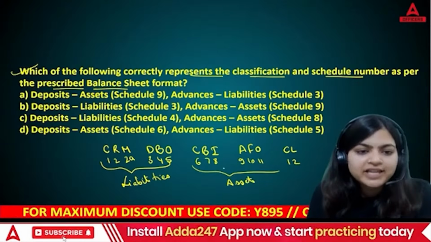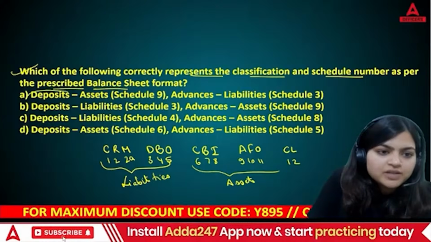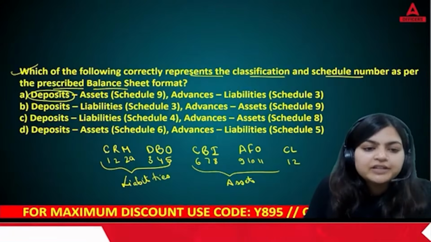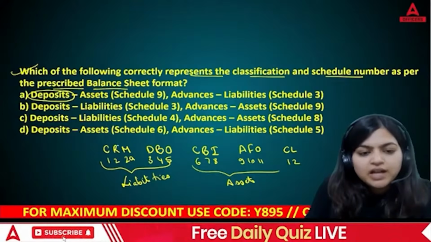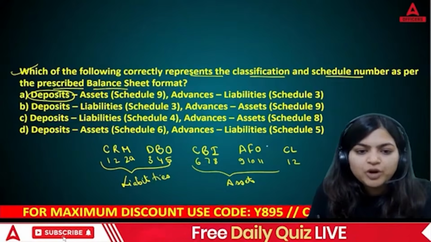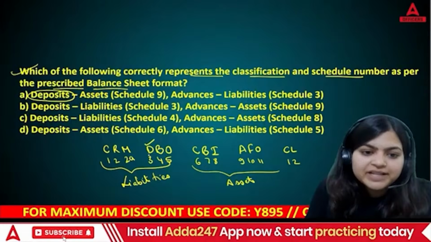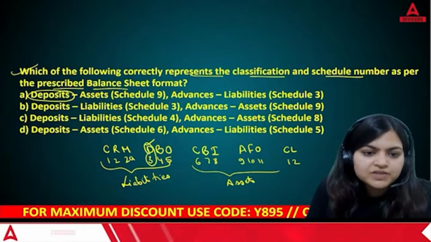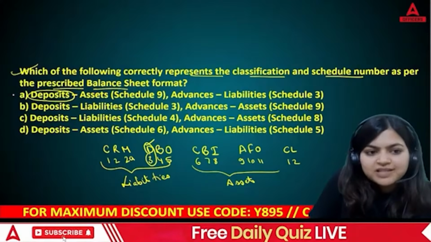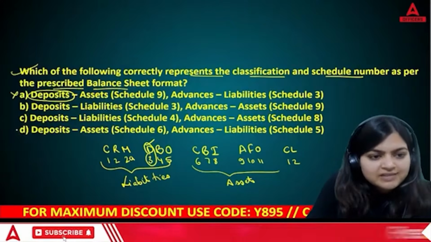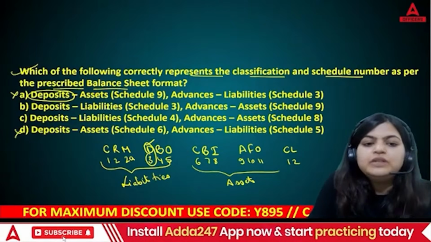Now they're asking about deposits. Under which alphabet will you show deposits? That is going to be D. है ना? So the schedule number is 3 for deposits. Deposits are not assets, deposits are liabilities.